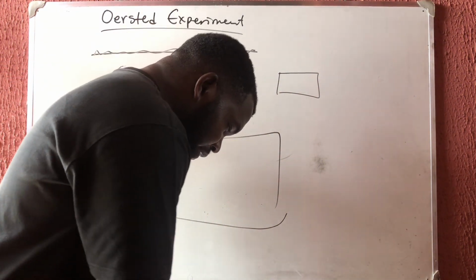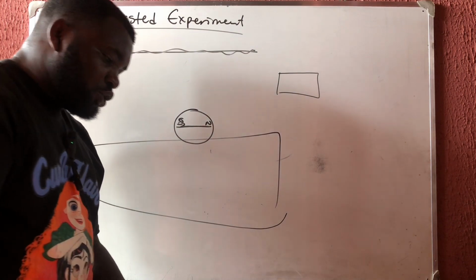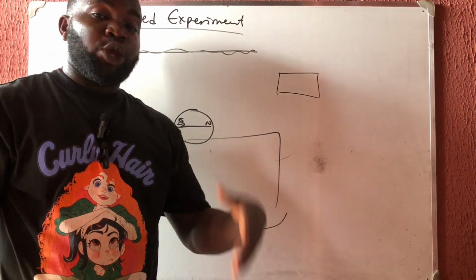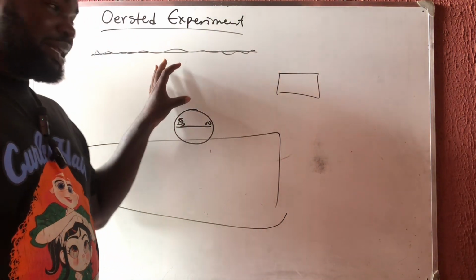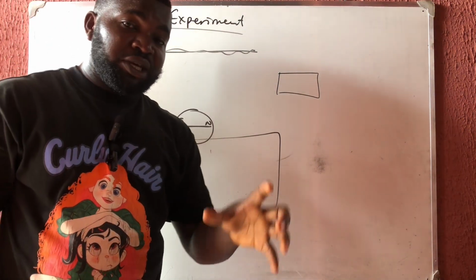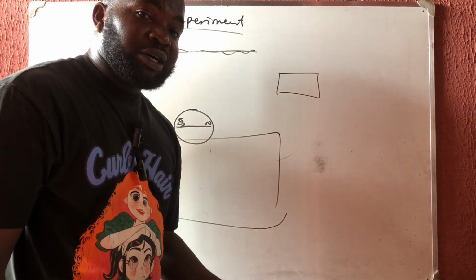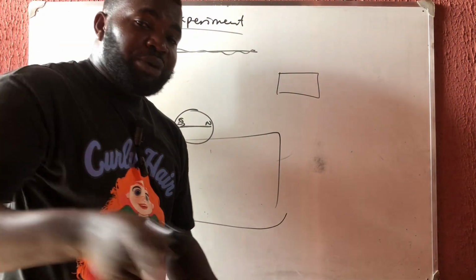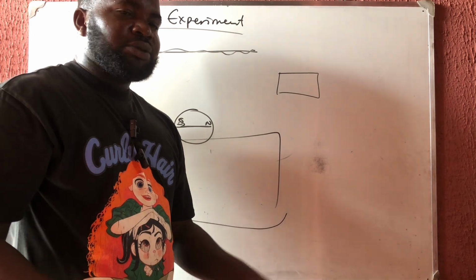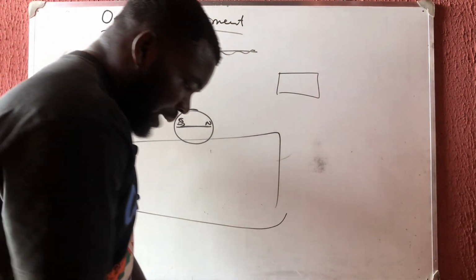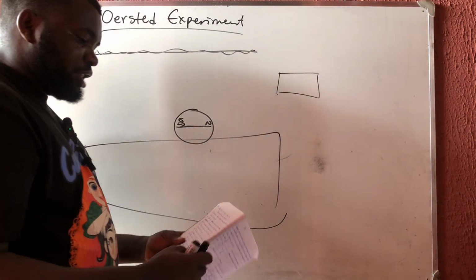This principle is used in all the equipment that you use today, like your fan. Yes, this experiment is what is used in making your fan, because if you plug in your fan, immediately current passes through that wire, it will make it start turning. All right, so that is what brought about that experiment. So now let's talk about the discoveries of his experiment.